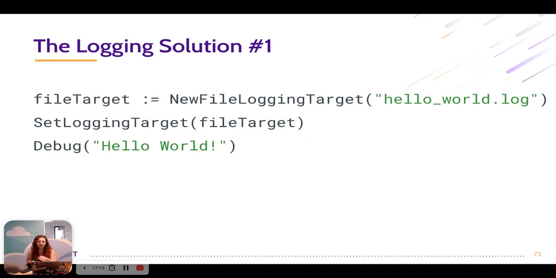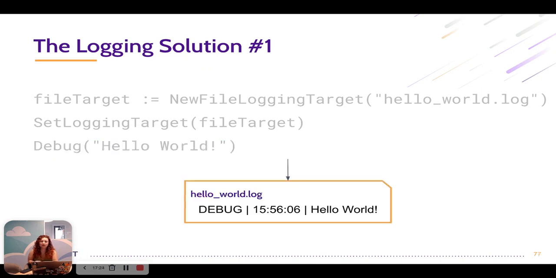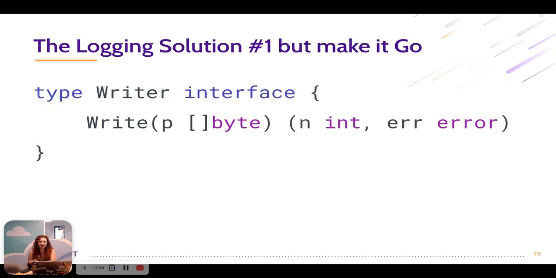Great, the same way we can create a new file logging target instance, call the set logging target function with that file target, so set that to be our logging target, call the debug function, and we're logging to a file. So this is a great solution, it works. But as I said, we should Google everything. In this case, one Google search away is this interface.